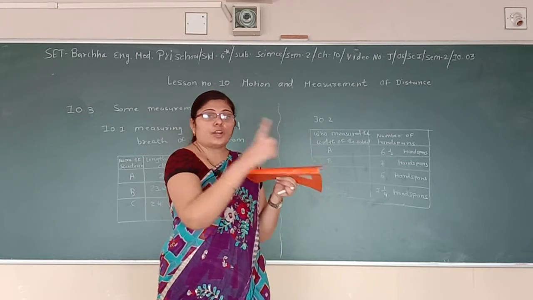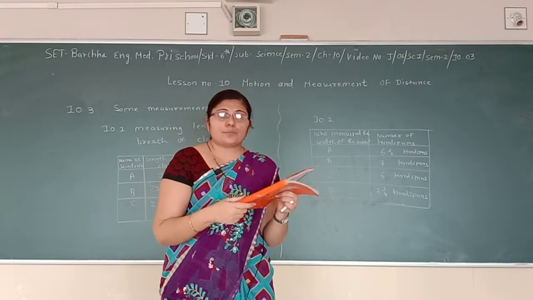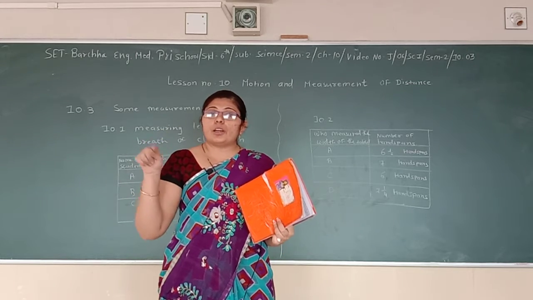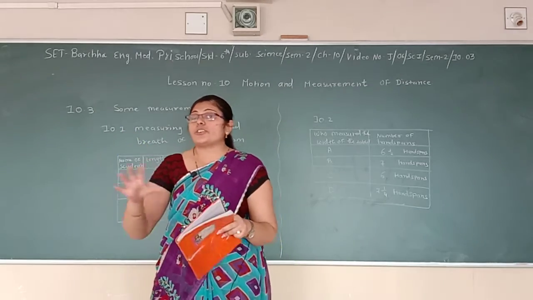So it is almost one full hand palm and a fourth part of the rest of the hand. So this book is 1/4 hand palm. So we can also measure the bench like this.